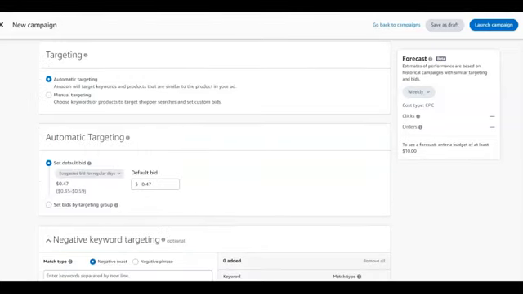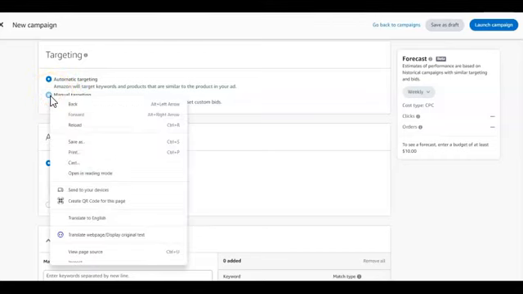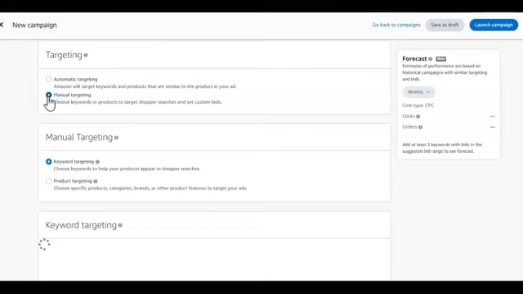So once you've selected your ASIN and added your book, you scroll down. Next section is going to be targeting. For this, we are no longer going to do automatic targeting. The first two ads we created were automatic, but this time around, we're just going to go with manual targeting. So I'm just going to select the manual targeting.